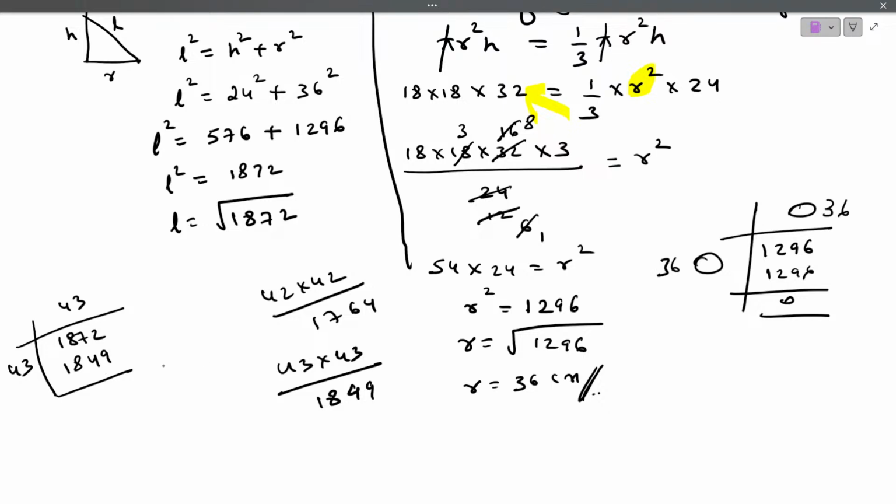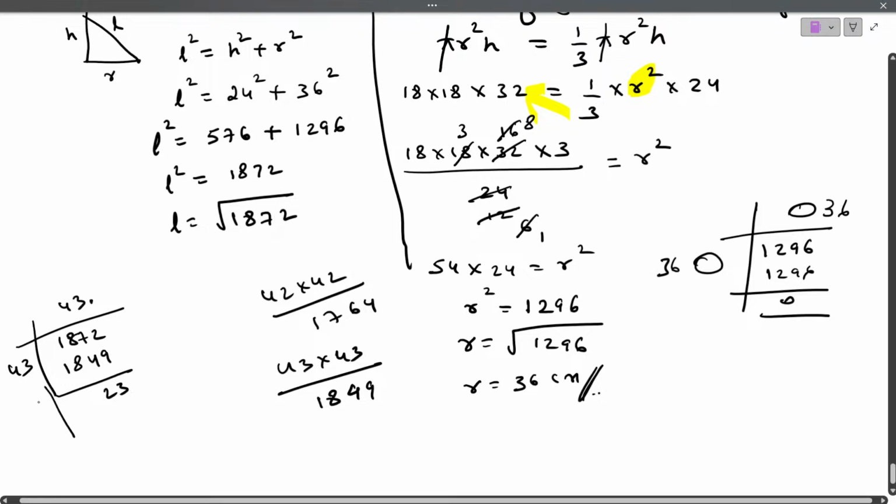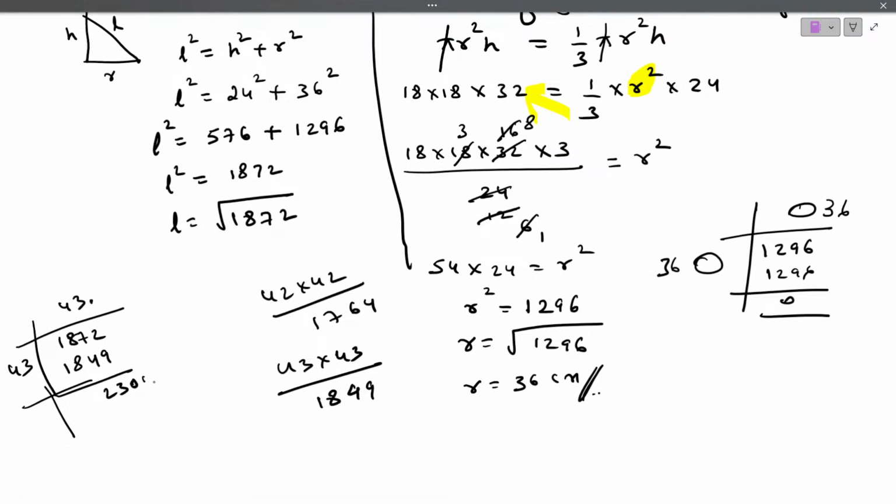So 1872 minus 1849 is 23. Keep a point. If you are going to keep a point here, you can take 10. Even after a point, you can take 2 zeros.